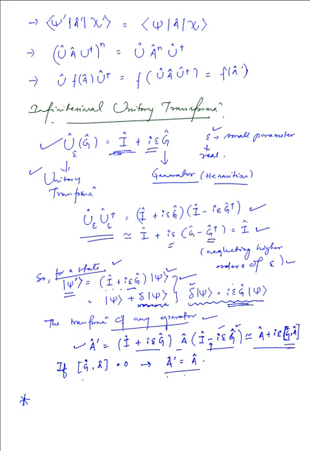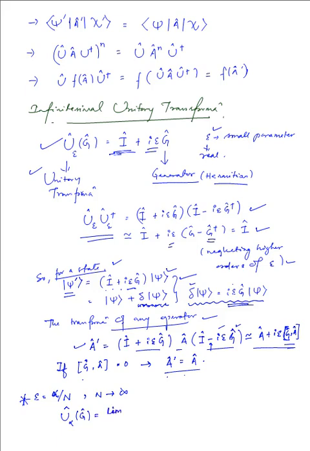If we take epsilon as alpha over n, where n is an integer and alpha is a finite parameter, then we can apply the transformation n times, where n extends right up to infinity. Then we obtain the unitary transformation U for the value alpha, that is the finite parameter, and we have the generating operator, or the generator.